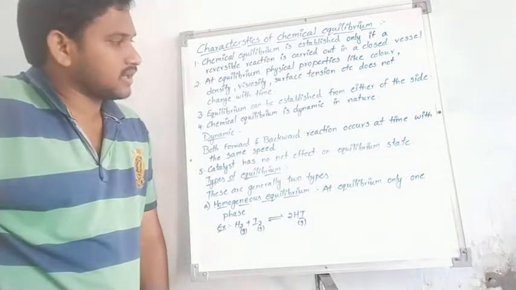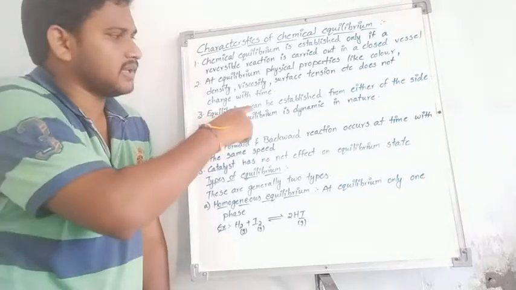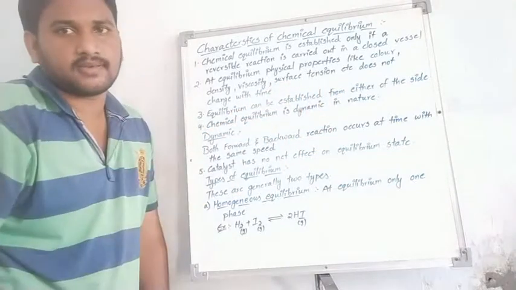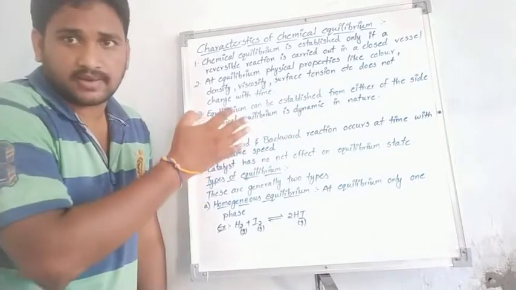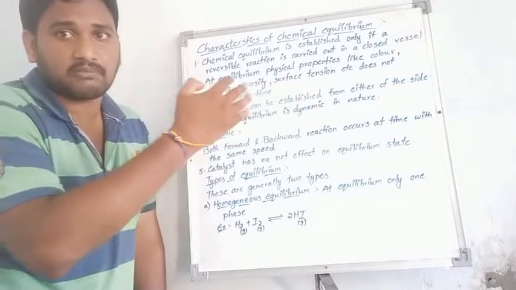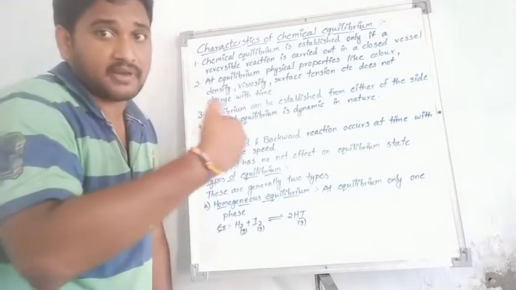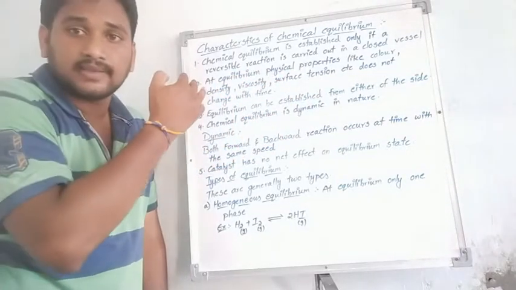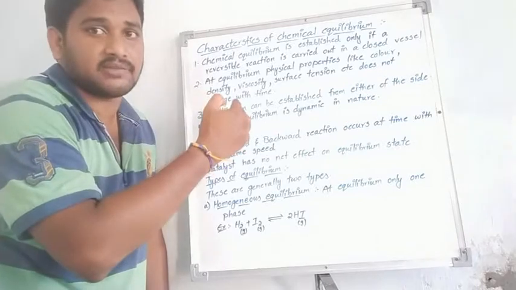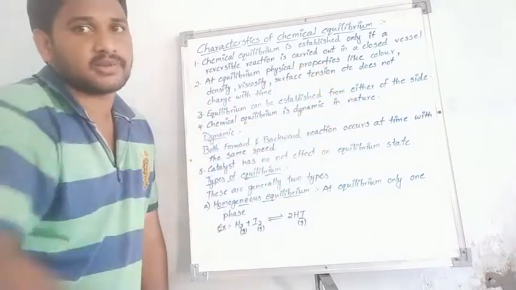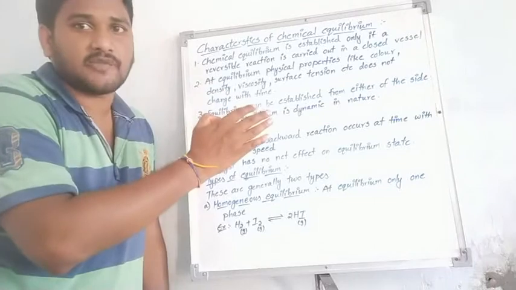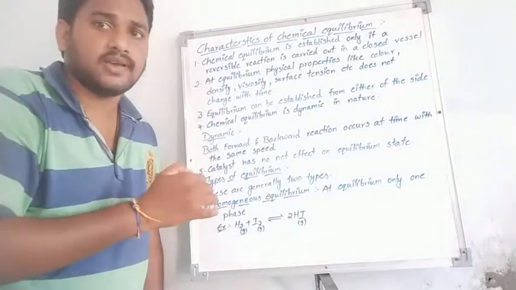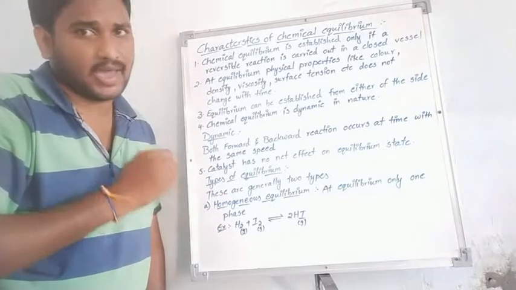Okay, the third one is that equilibrium can be established from either side of the reaction. It means the rate of forward reaction is equal to the rate of backward reaction. That means the change in concentration of reactant equals the change in concentration of product, or the decrease in concentration of reactant equals the increase in concentration of product. We already discussed that point. That is one of the characteristic properties.